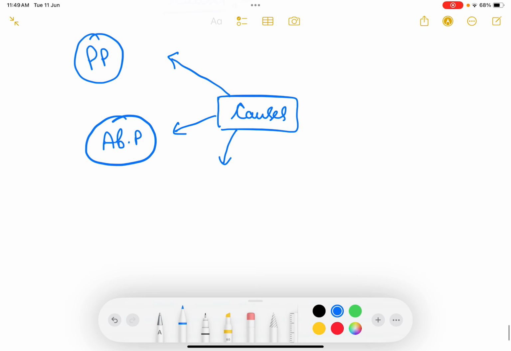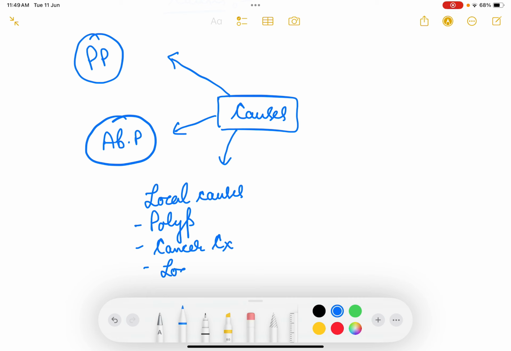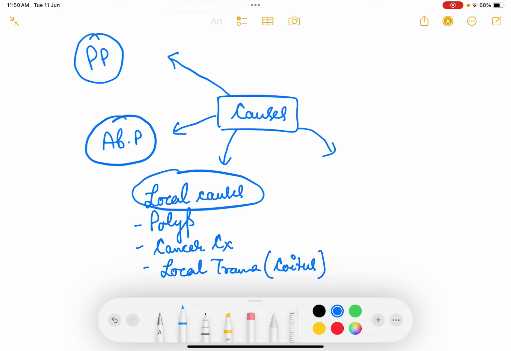Then there are also some local causes, like if there is a cervical polyp, which may bleed. Then cancer cervix in pregnancy can also be a cause of antepartum hemorrhage. If there is some local trauma, after coitus in pregnancy, that can also be a cause.